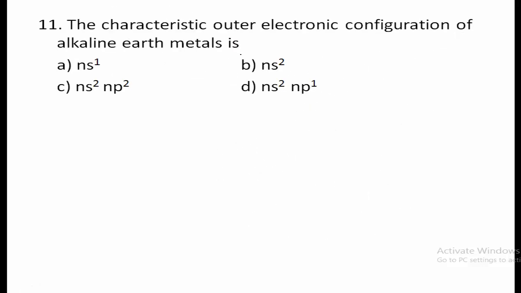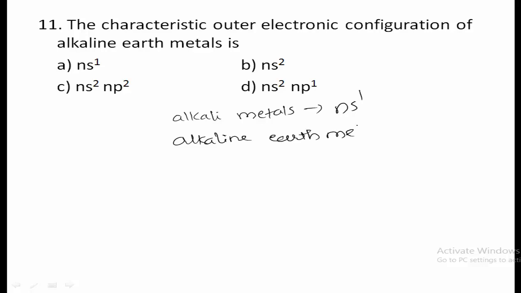Next, 11th question. The characteristic outer electronic configuration of alkaline earth metals is. So as you already know, the alkali metals, that is first group elements, have the electronic configuration ns1. And second group elements, those are said to be alkaline earth metals, they are having the electronic configuration ns2. Okay, so therefore option B is the correct one.